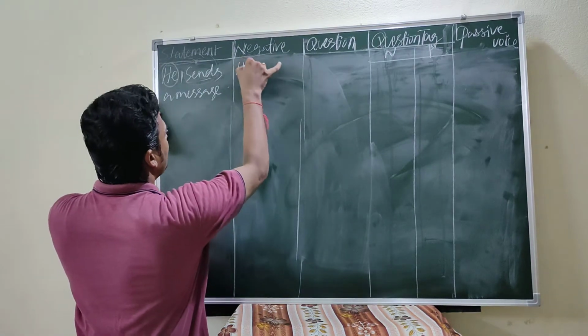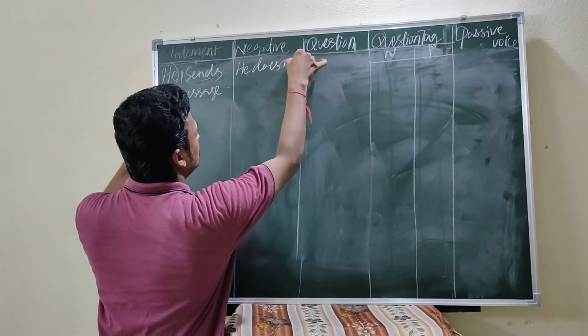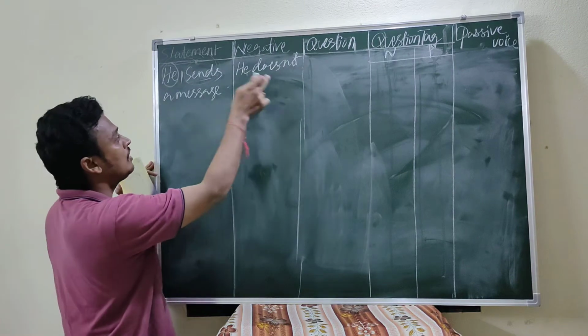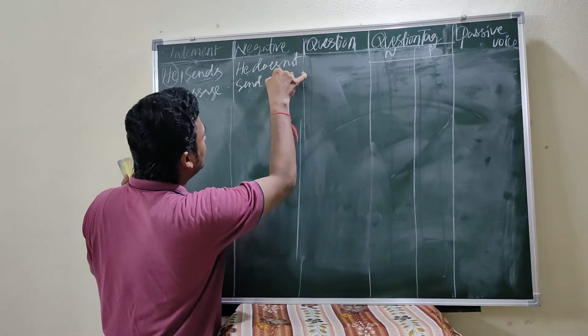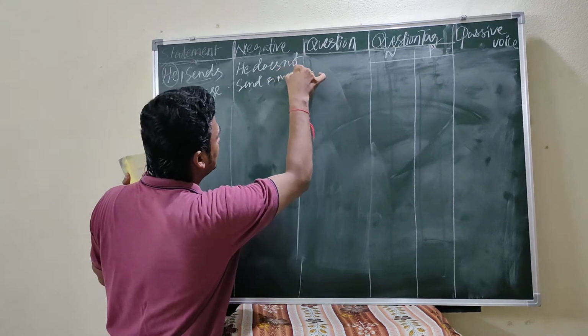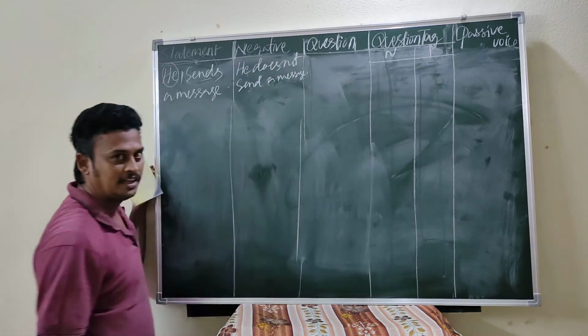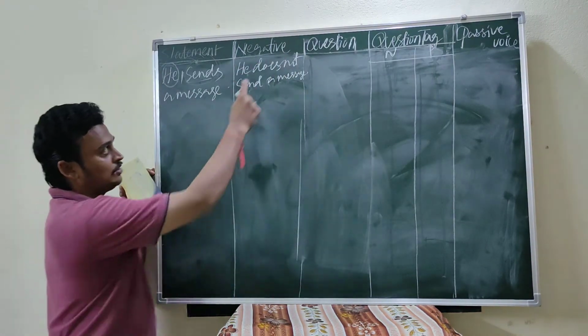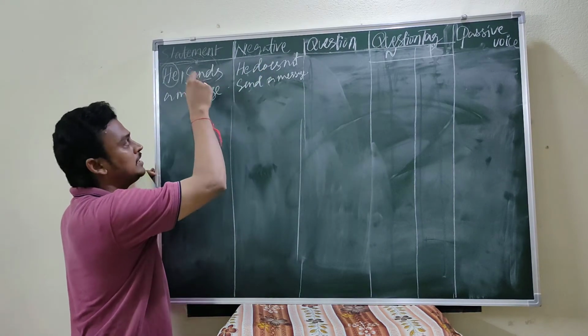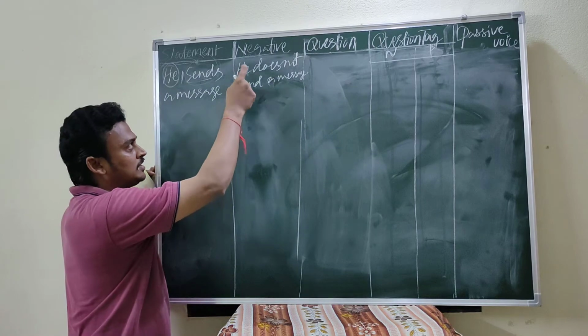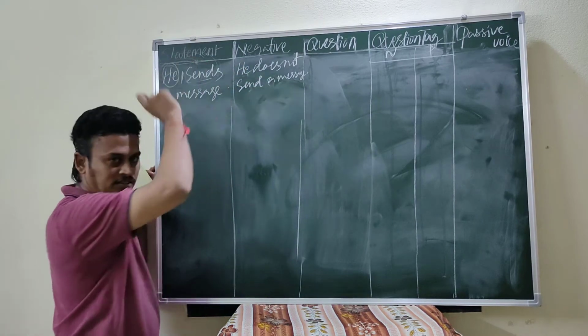Now this one: he does not. Understand? He does not send a message. It does not send a message. You know how the does form is placed here? Because in simple present tense, the third person singulars must follow does.